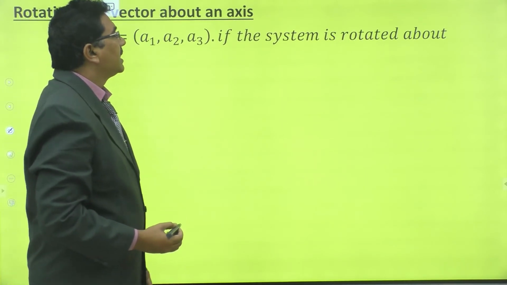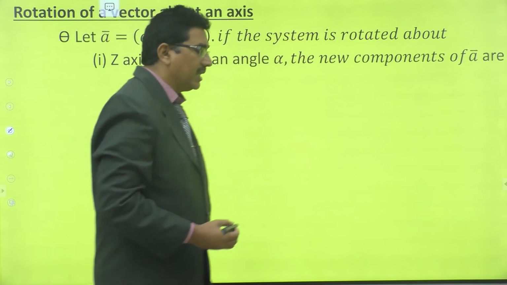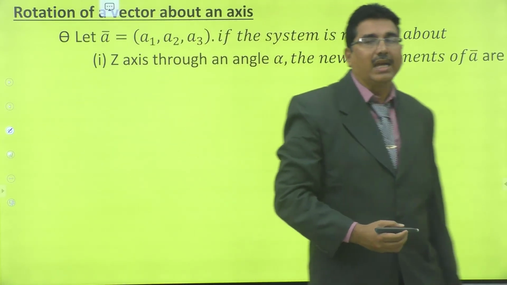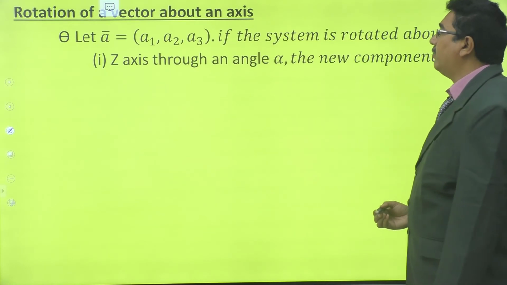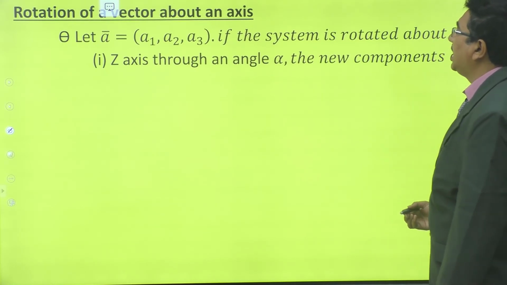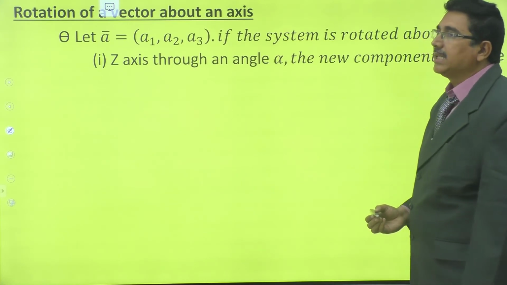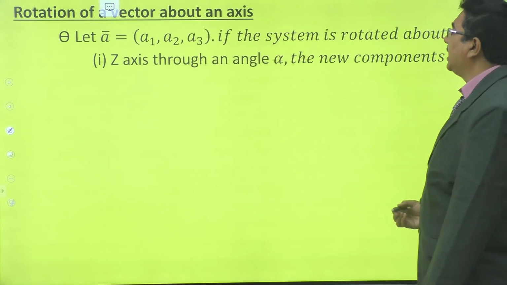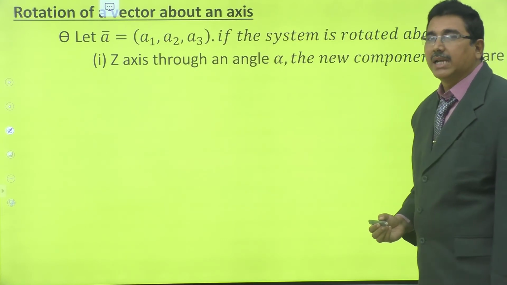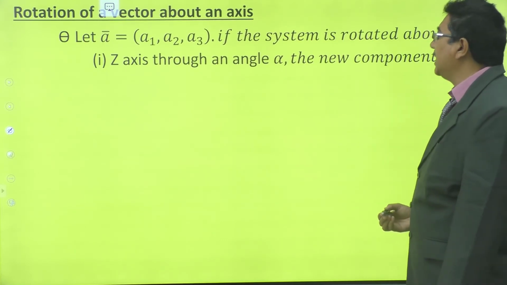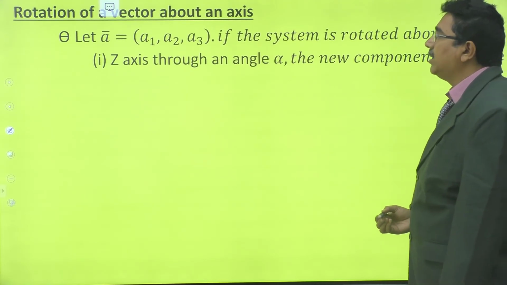If the system is rotated about z-axis through an angle alpha, the z-axis cannot be rotated, so the z coordinate is the same, it cannot be changed. The new components of A bar,